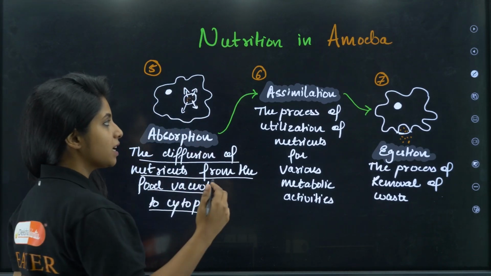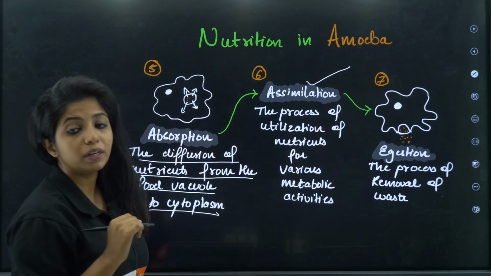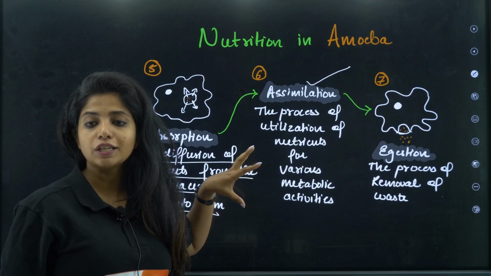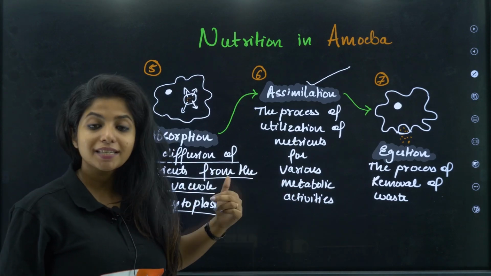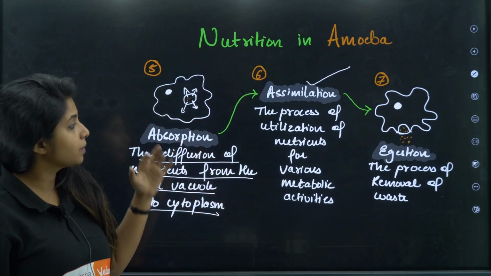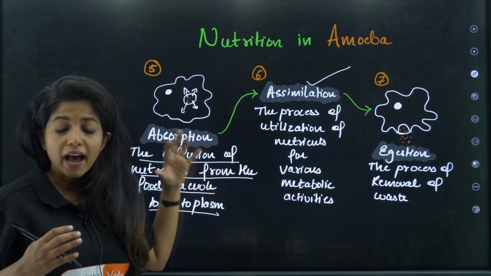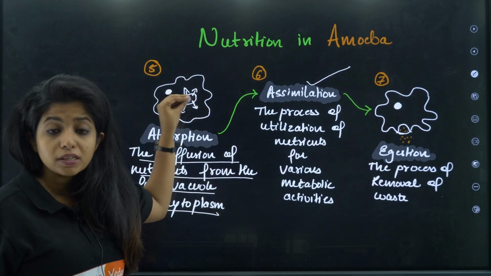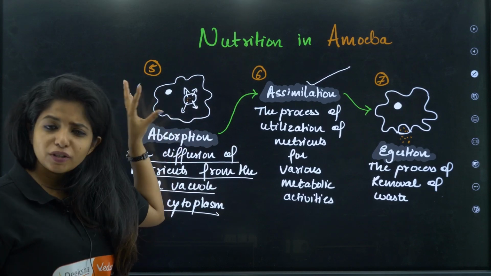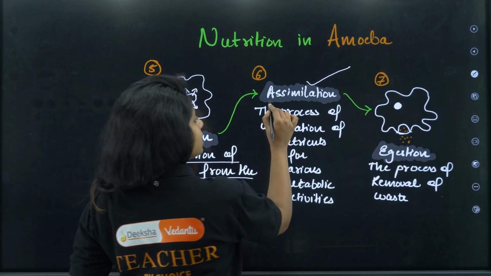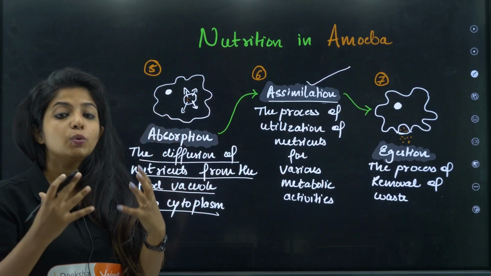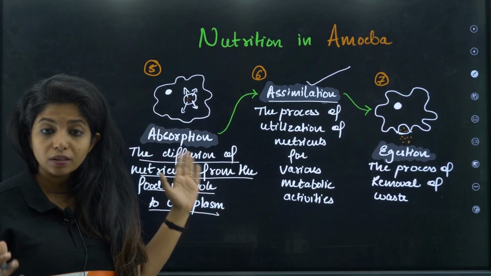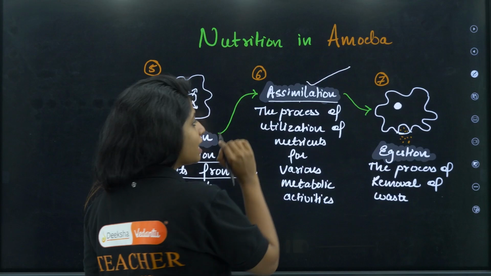Cool. Now the next step is known as assimilation. What do you mean by assimilation? The process of utilization of nutrients for various metabolic activities. So the absorbed nutrients that I have, this organism is going to use for something in their body. This is known as assimilation. So when these nutrients are helping in some function, or are used for some activities in the body, you call this process assimilation.